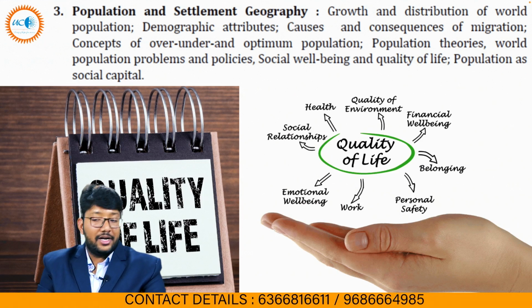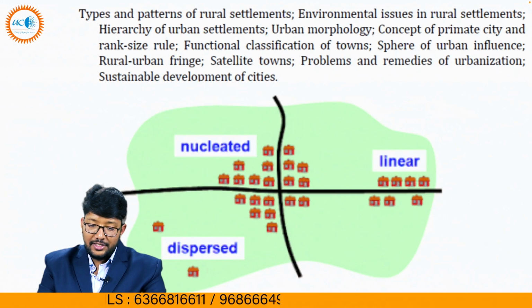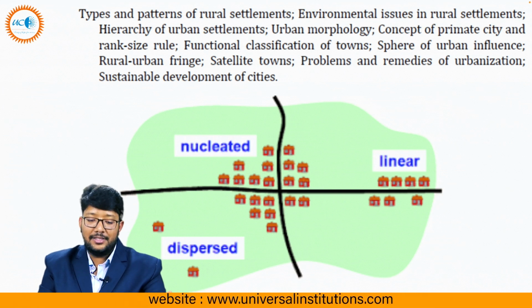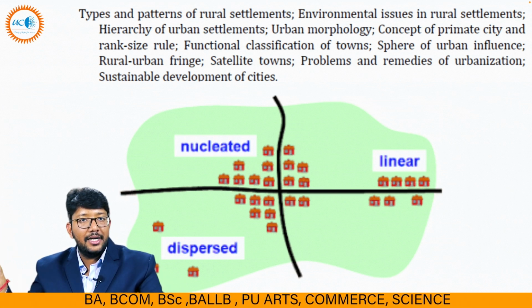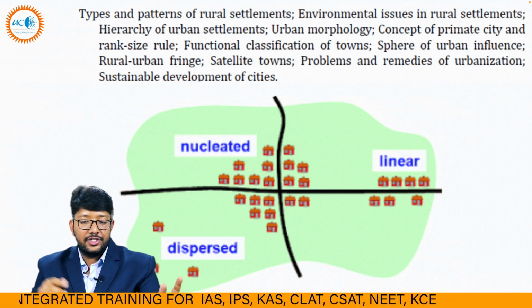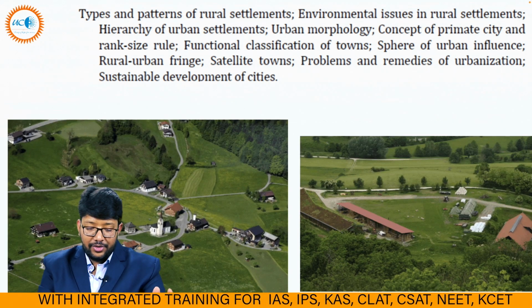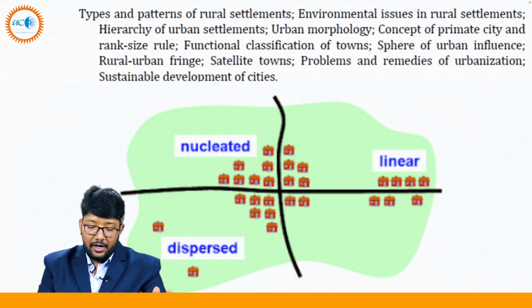Social well-being and quality of life, and population as a social capital. This will be asked. This is population, and now this is settlement. So in settlement we will talk about two settlements. First is rural settlement: nucleated, dispersed, linear.